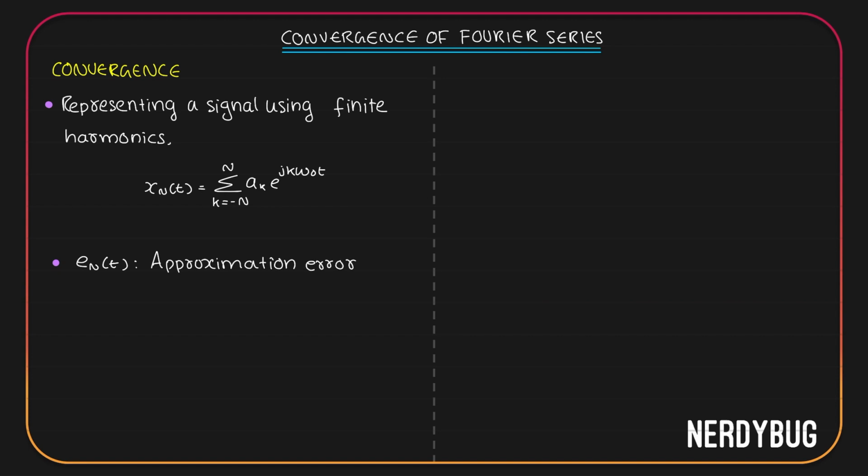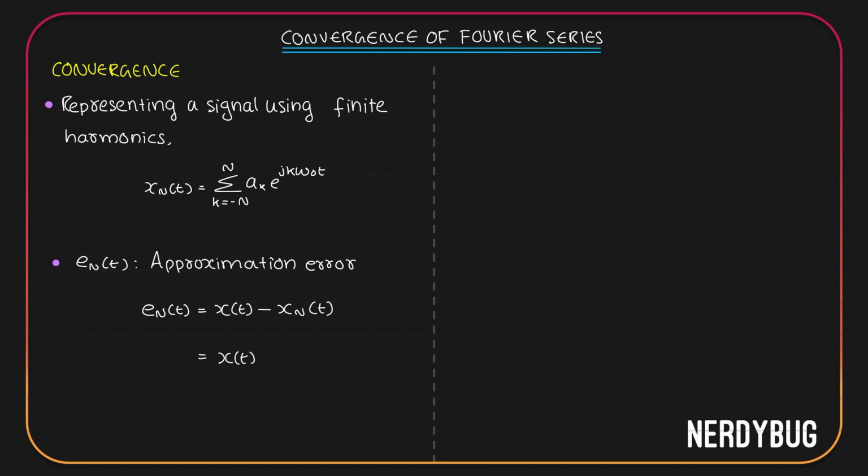Approximation error is nothing but the difference between the approximation that we have made over here and the original signal x of t. So en of t, the error, is equal to original signal x of t minus the approximation we got, xn of t.